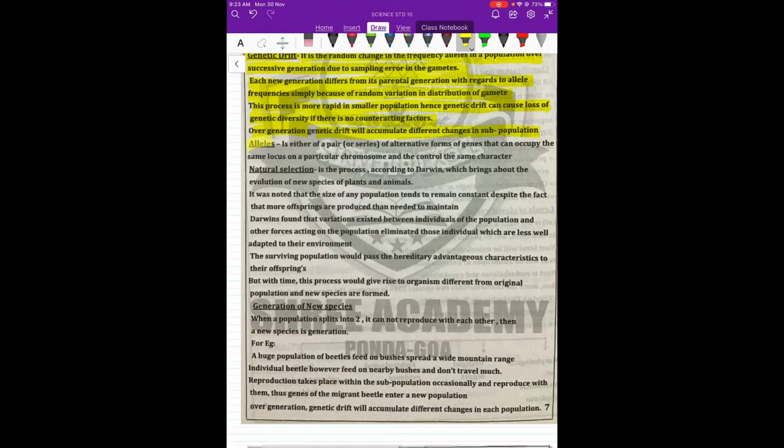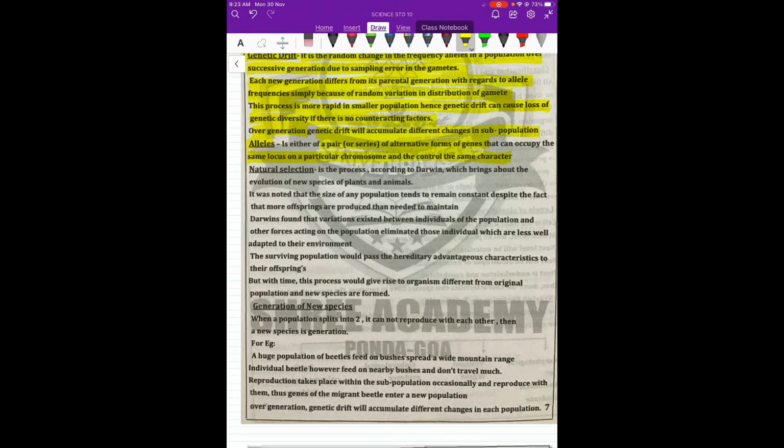Then another term called alleles. So what are alleles? There is a series of alternative genes, alternative forms of the genes. For example, if it is color, for a specific species, it can be red color or blue color. Now red and blue become the alleles, which occupy the same position on the chromosome and control the same character.